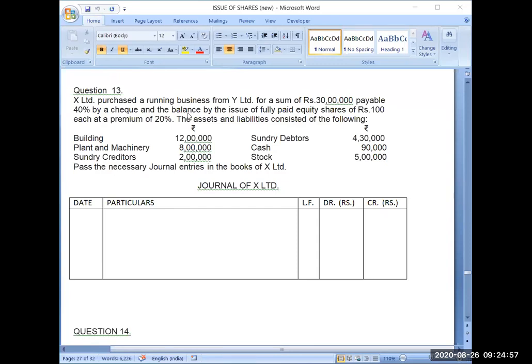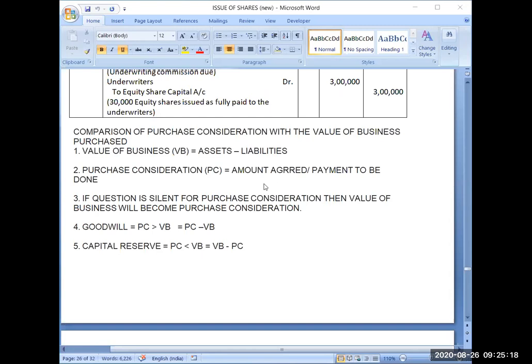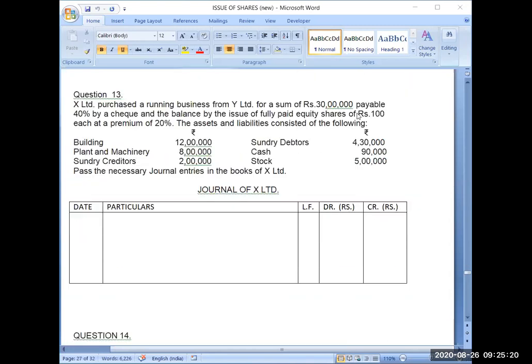See, X and Y Limited have agreed that I will sell my business for a sum of rupees 30 lakh. So it is the value agreed between X and Y. It is not a difference between assets and liabilities. Payable is also written after that. I have told that either the amount agreed or payment to be done. So the word payable is there.